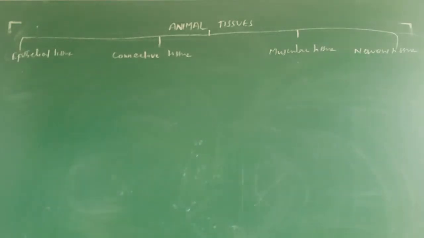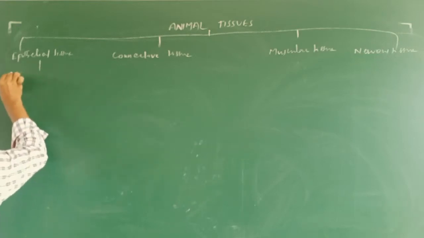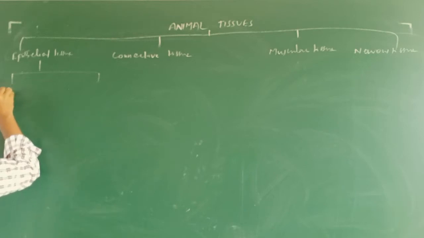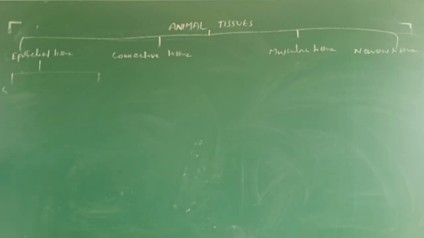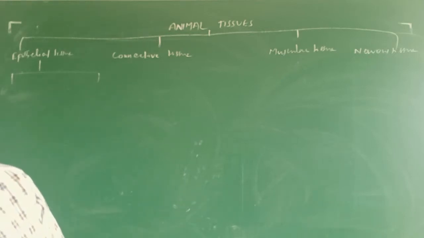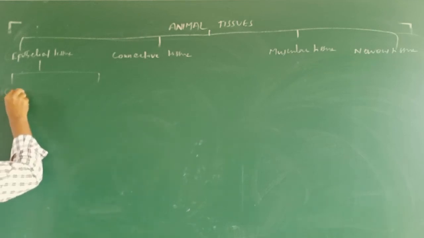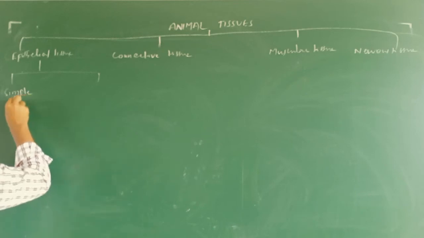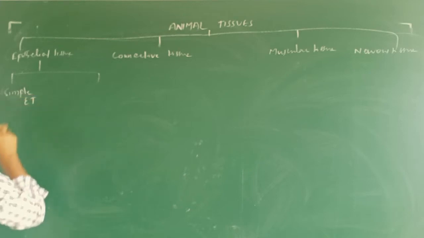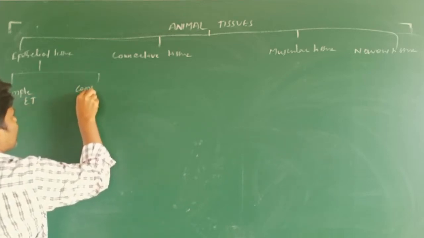So this is tissues. Okay, let me take another chart please. So in this epithelial tissue, which is going to be differentiated into simple epithelial tissue, I'm going to make it ET, and compound epithelial tissue.